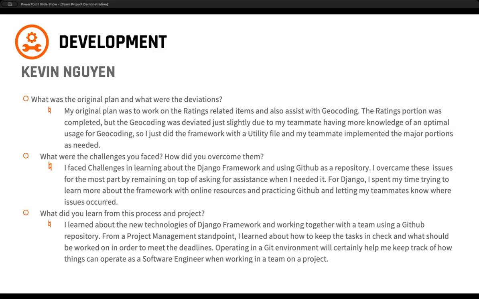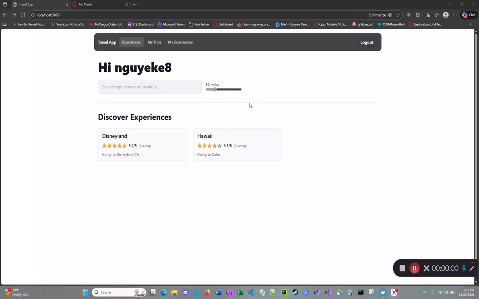Some challenges that Kevin faced, so that was learning Django from the ground up. So he spent time looking online, practicing on his own, and then working with other team members to get up to speed on that. And then finally, he learned a lot about the Django framework and using Git in a team setting, as well as working within a team from a project management perspective. And those experiences will help him become a better software engineer in the future.